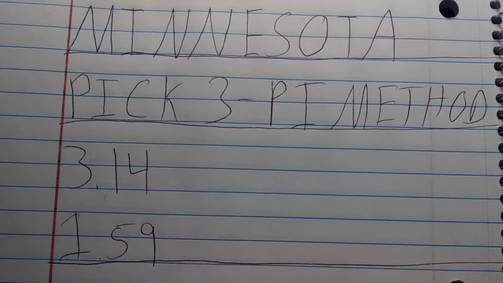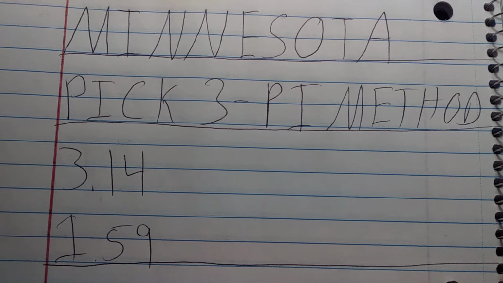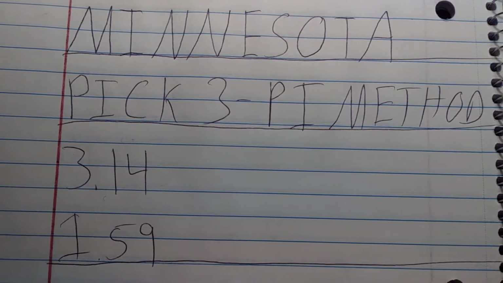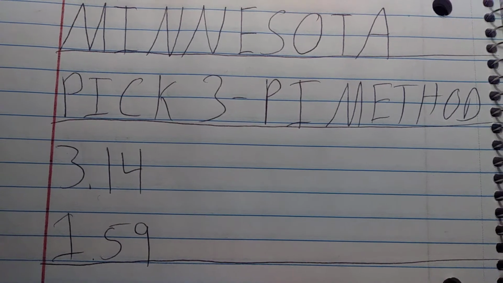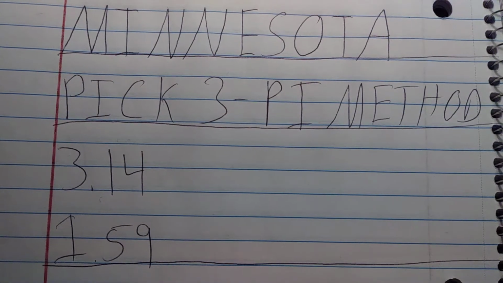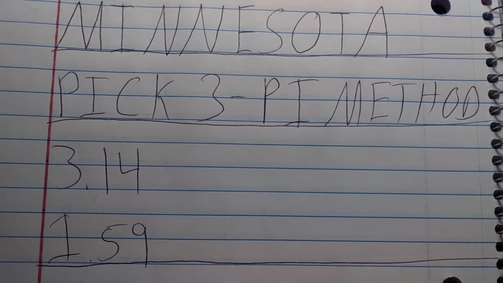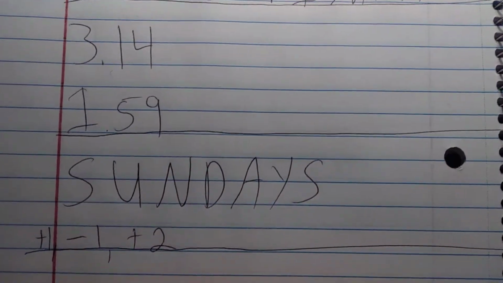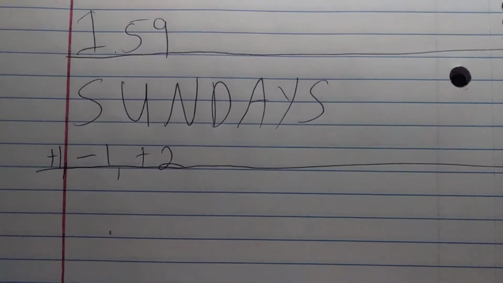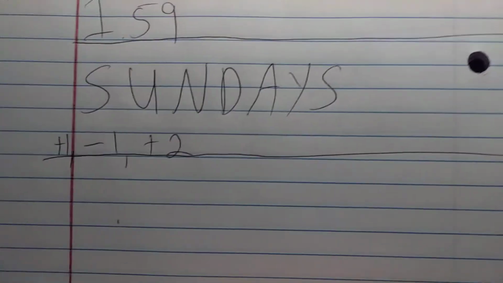The method is just taking the first 6 digits of pi, which are 314 and 159. I then tested about a month prior to see if we can figure out the potential numbers in the next 7 days. And for Minnesota, your state seems to like Sundays. The adjustments are +1, -1, and +2.